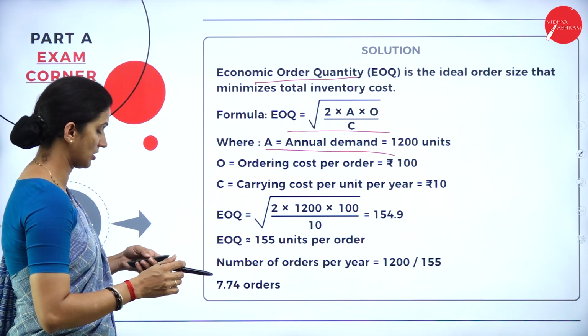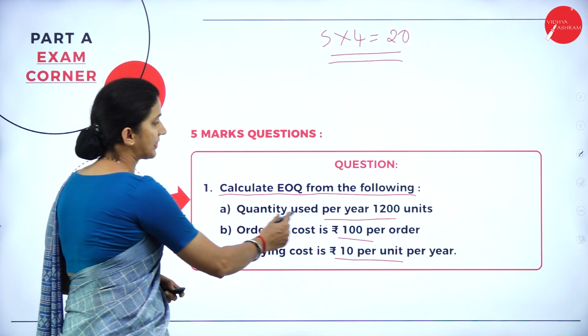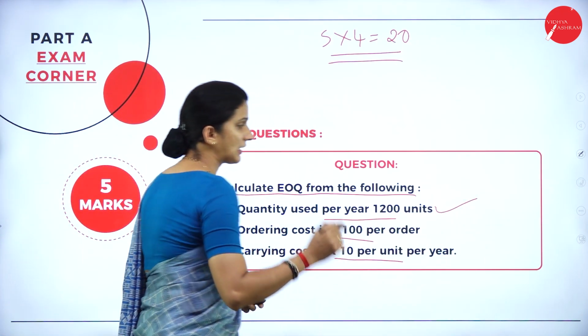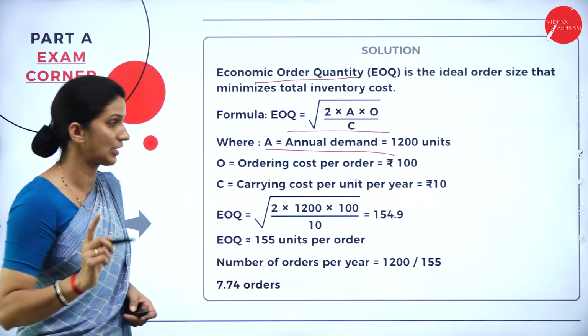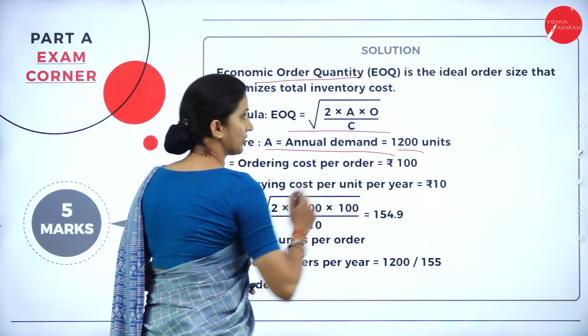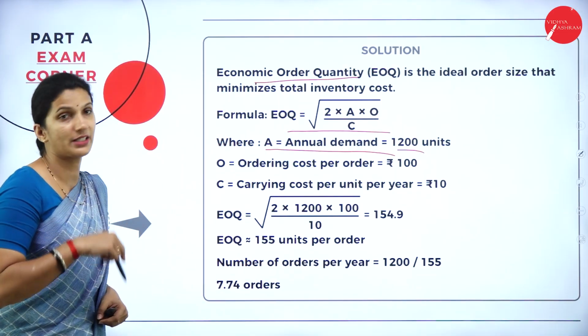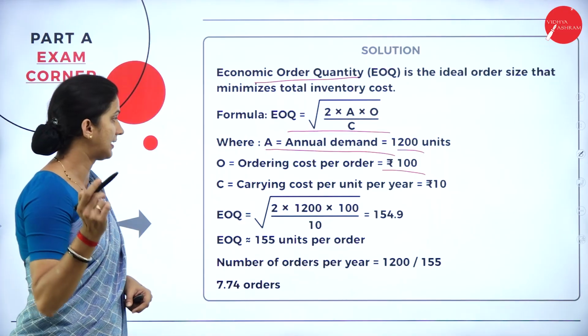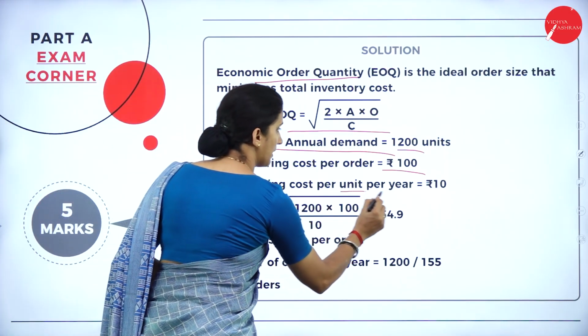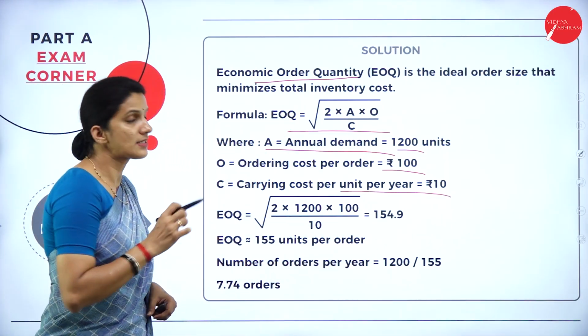In the question, we have the quantity used. That means yearly they have the requirement, the annual requirement, of 1200 units. Then we have ordering cost per order, rupees 100. Then carrying cost per unit per year is rupees 10.